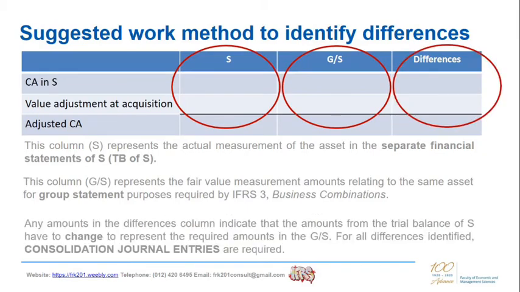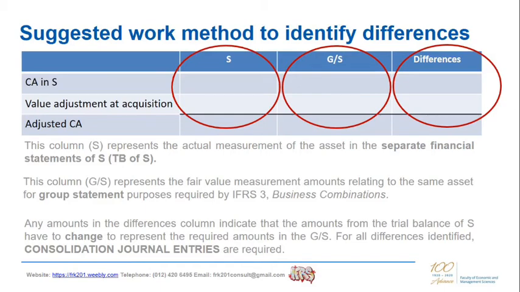Any amounts in the differences column indicate that the amounts from the trial balance of ACE have to change to represent the required amounts in the group statements. For all differences identified, consolidation journal entries are required.